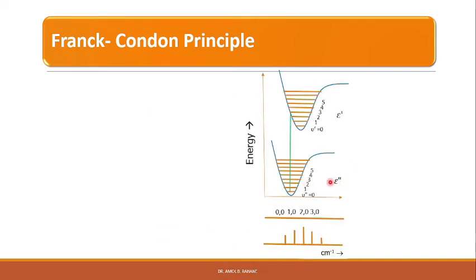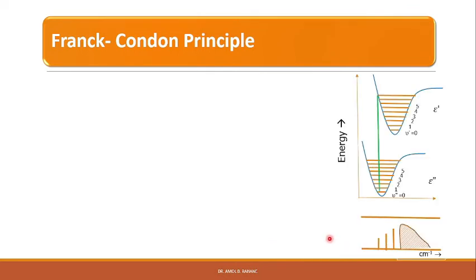If the internuclear separation for the excited state is slightly larger than the ground state, right? So this is the internuclear separation. So the internuclear separation of the excited state is slightly larger than that of the ground state, and therefore the resultant transition and spectrum are similar to the previous case that we have studied. That means the 2-0 transition will have the maximum intensity, and all other transitions will have lower intensities, right? Let us consider another case.